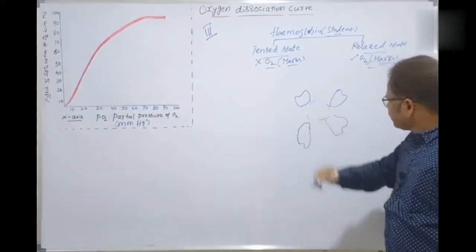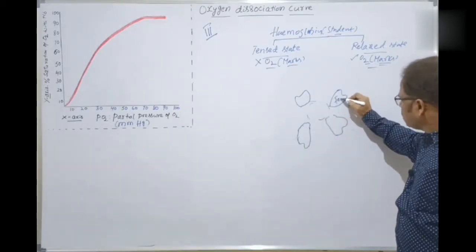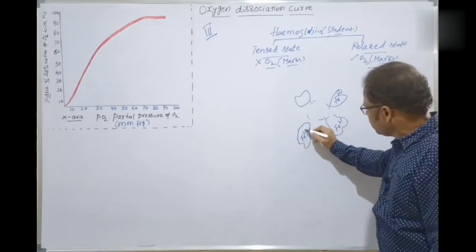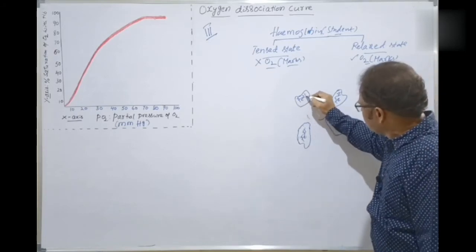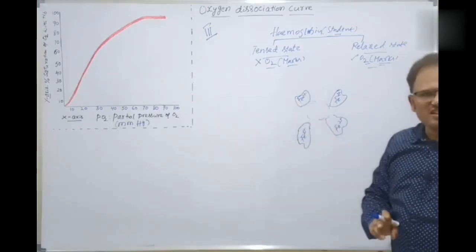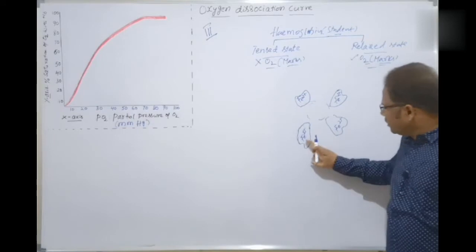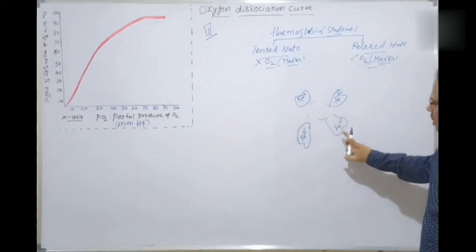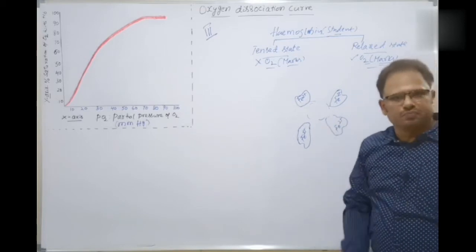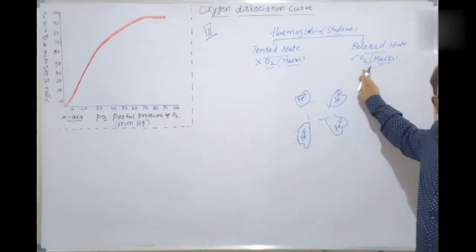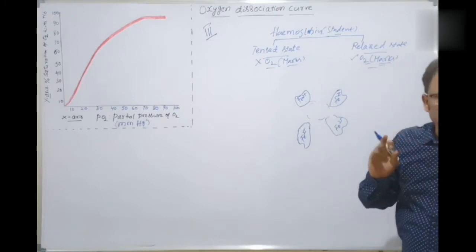Centrally here, ferrous ion, ferrous ion, ferrous ion, ferrous ion. Each one should be having which one? Oxygen. Because this can carry one oxygen molecule, this can also carry one oxygen molecule. Only then is it entering the relaxed state. Otherwise, tensed state. Getting your point?